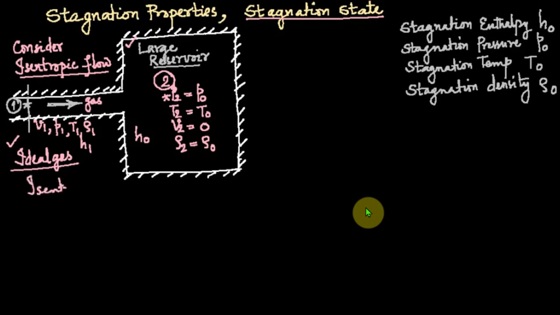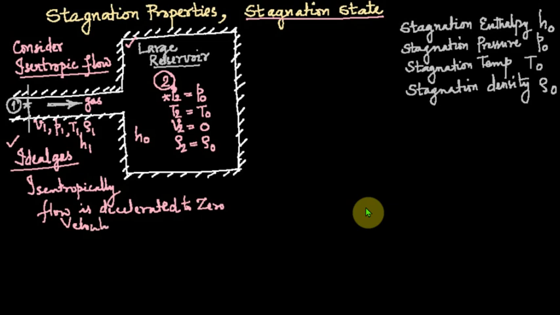It is a very important term: isentropically the flow is decelerated, that is, its speed is reduced to zero velocity, and that state is known as the stagnation state.